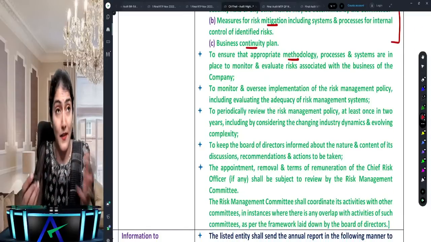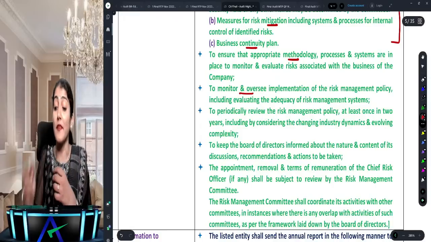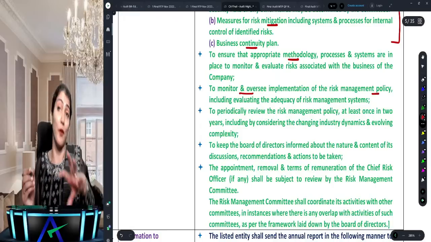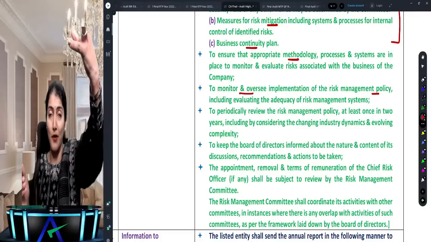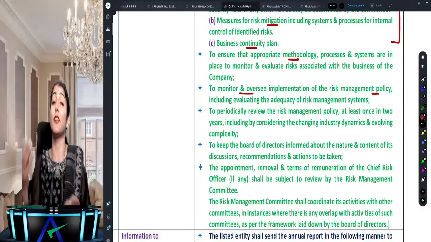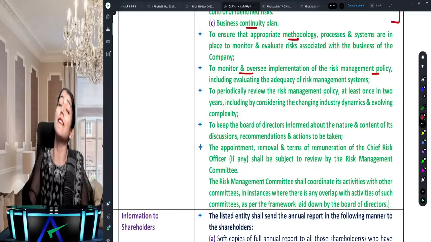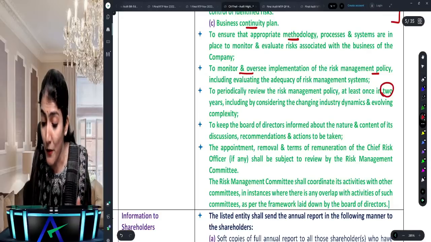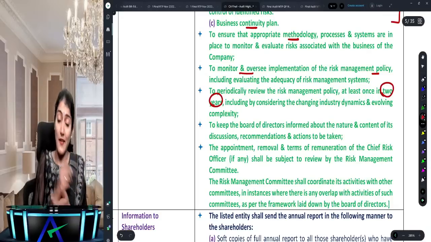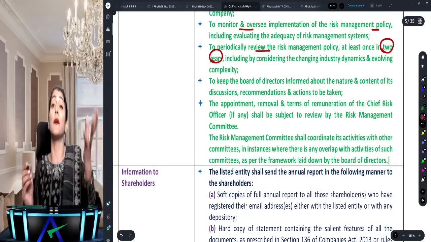Then oversee. Whatever policy you've implemented, you need to monitor and oversee the implementation of the risk management policy. So first there should be a policy, that policy should be implemented, then you should monitor and oversee the implementation of that policy. It cannot happen that once you design a policy, that's it. No, that policy needs to be reviewed at least once in every 2 years. So that again could be an MCQ. Review the risk management policy at least once in every 2 years.